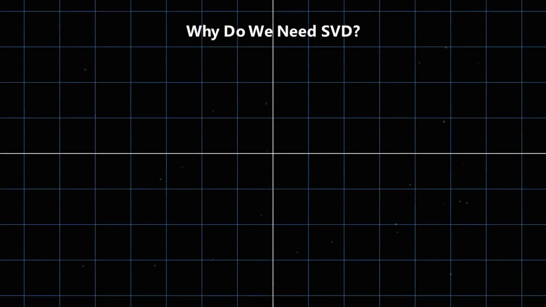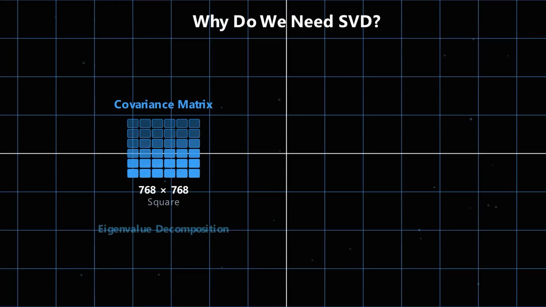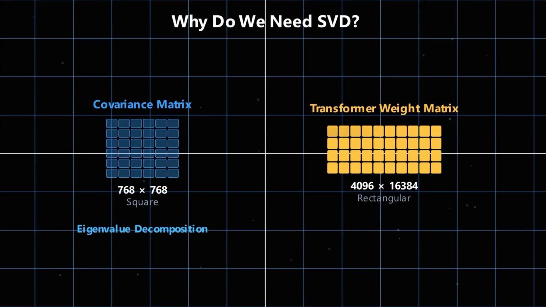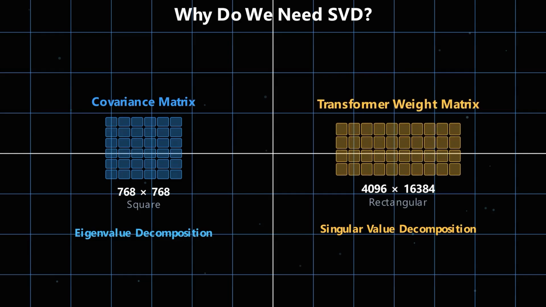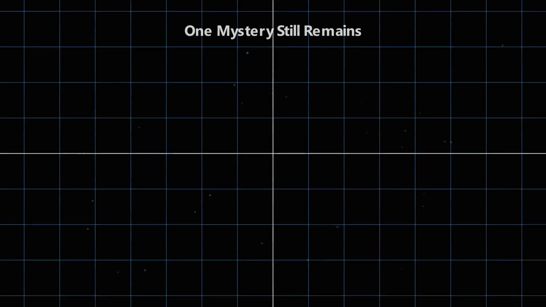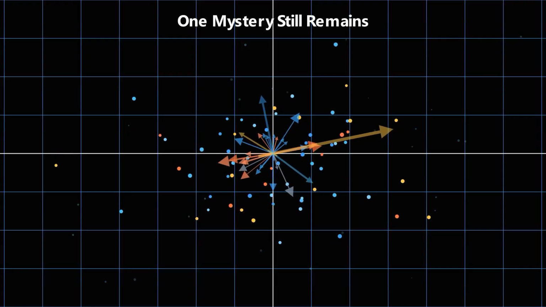Eigenvalue decomposition works beautifully on square matrices like covariance matrices. But the weight matrices inside transformers are almost always rectangular. That's exactly where singular value decomposition becomes the more powerful tool. Eigenvalues tell us which directions are important, but they don't actually compress anything.